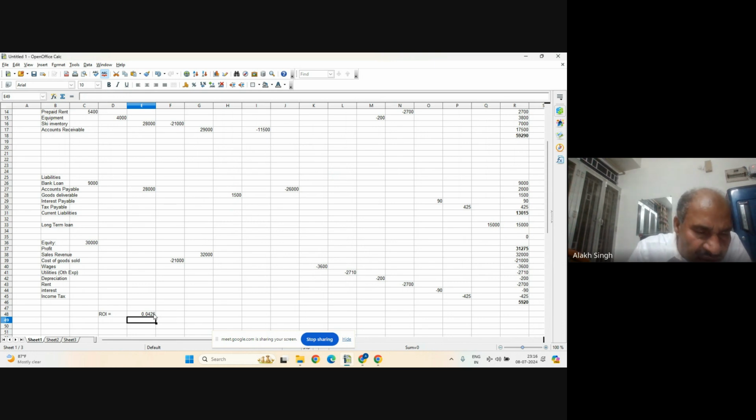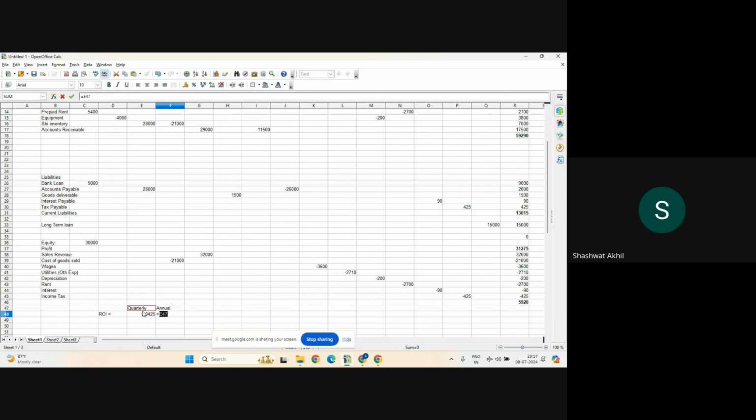So this is quarterly return on investment, and if we want annual return on investment, it is equal to this times 4.